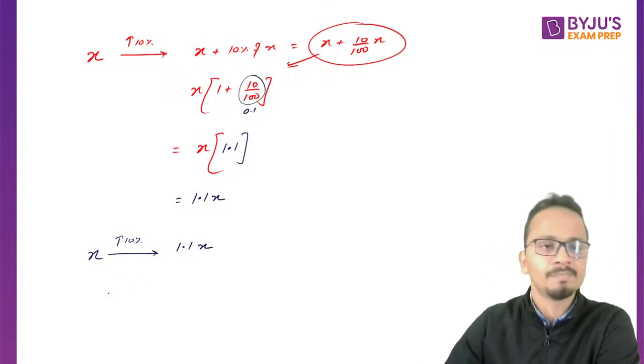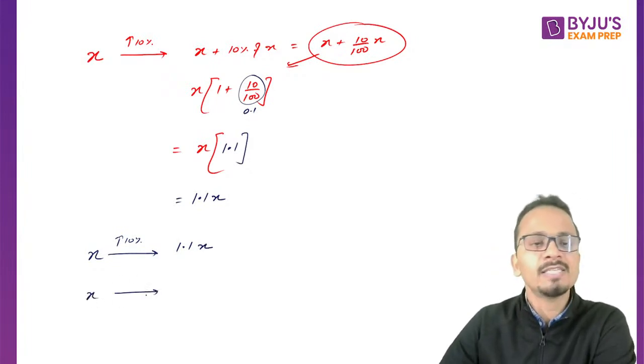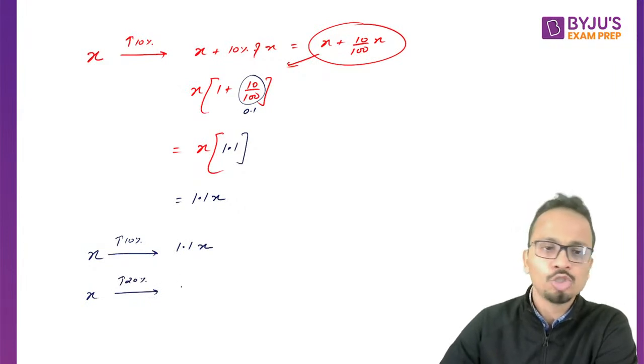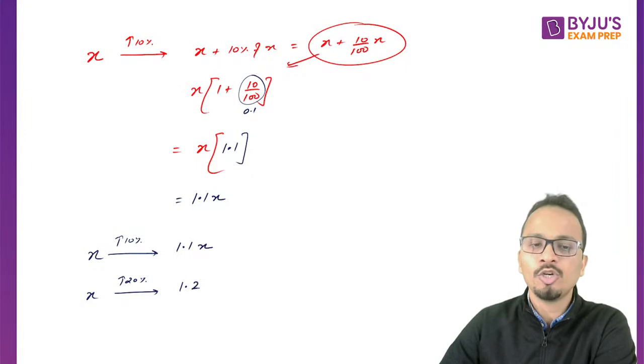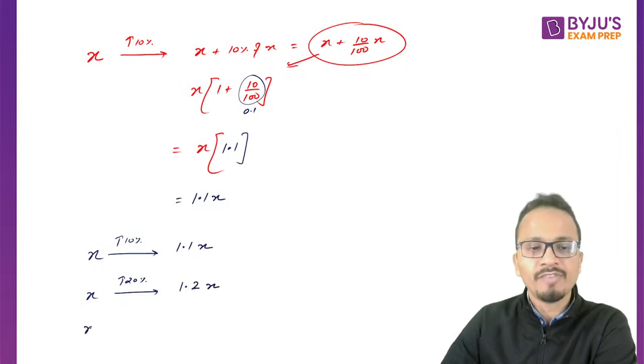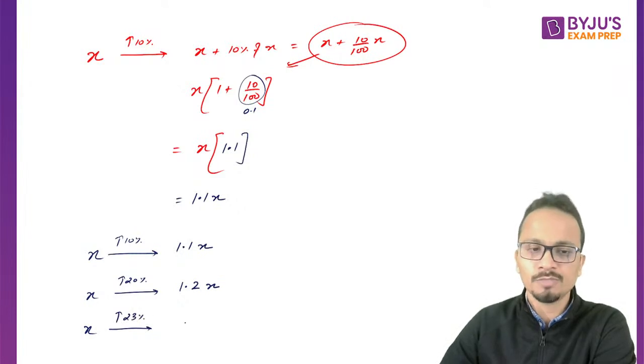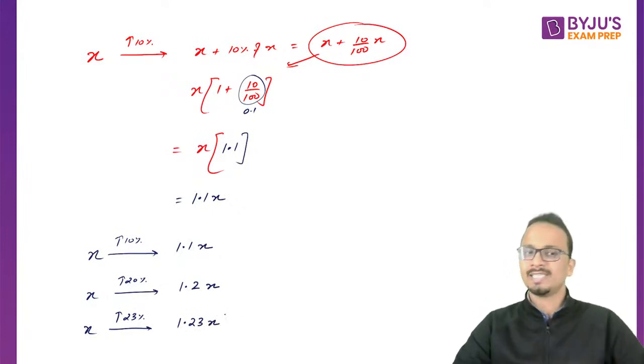Now similarly, if x is increased by 20%, the final value should be written as 1.2x. If x is increased by, let's say, 23%, then the final value will look like 1.23 times the original value, which is x.